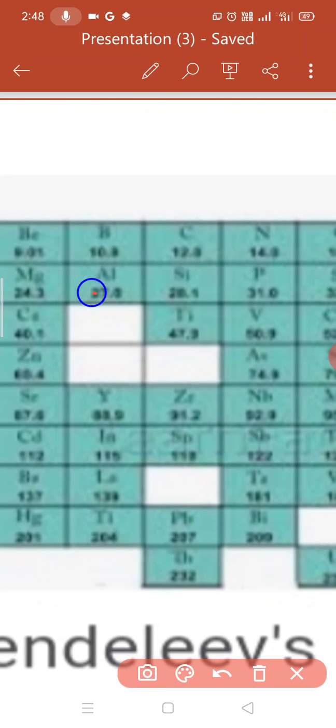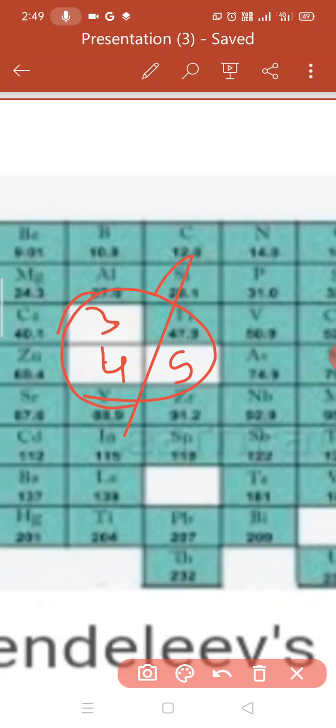In slide number 4 you are observing these gaps. These gaps were left by the scientist, and especially for these 3 elements he gave names: soon after boron, the element Eka boron; then after aluminium, Eka aluminium; and here number 5, Eka silicon. These 3 names were proposed by Mendeleev in his own life.